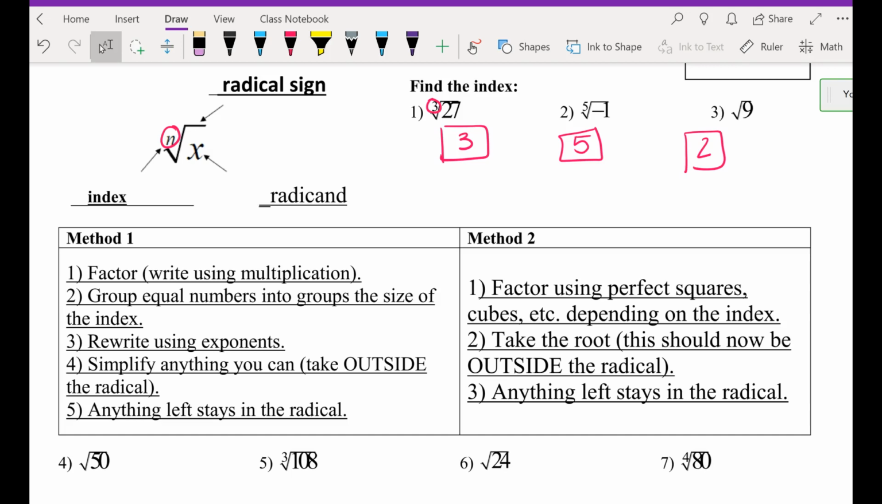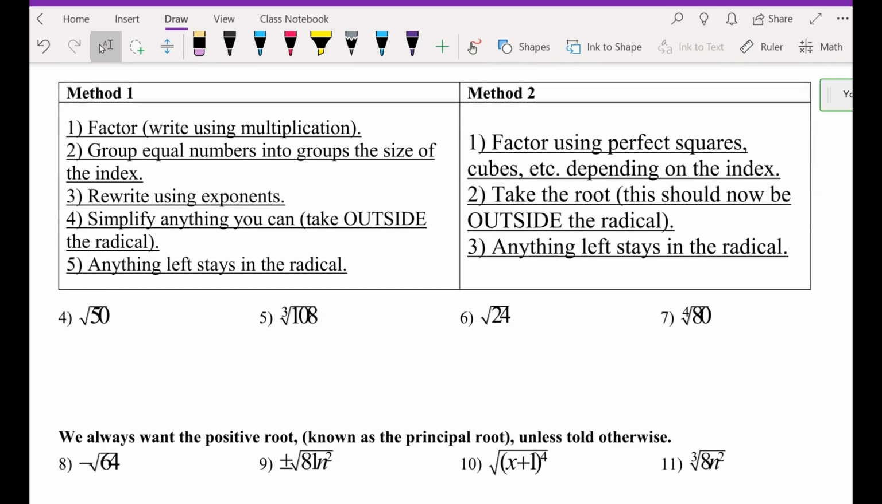Thank you. Bella, can you help me read 2, please? And then last one, Stacy. 2, hon. Anything less stays in the radical. Perfect. So as you can see, number 1 on both methods, it says factoring.